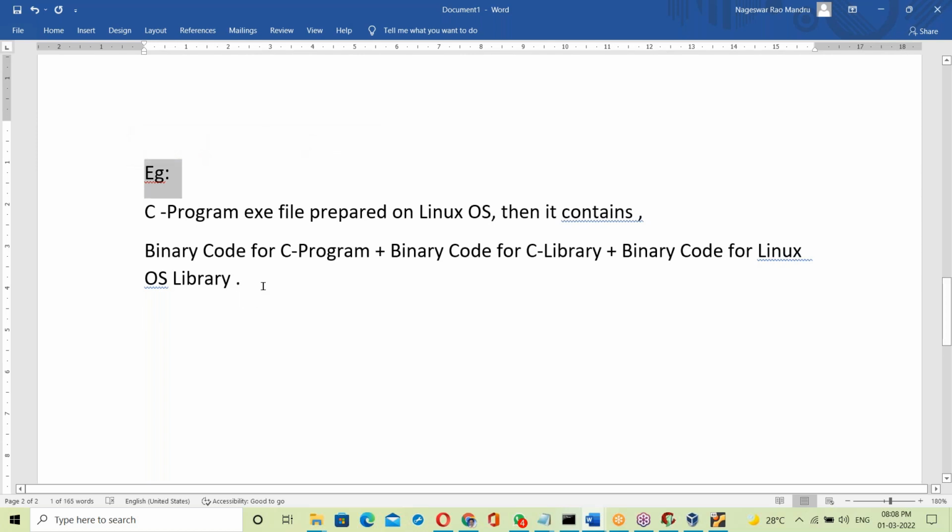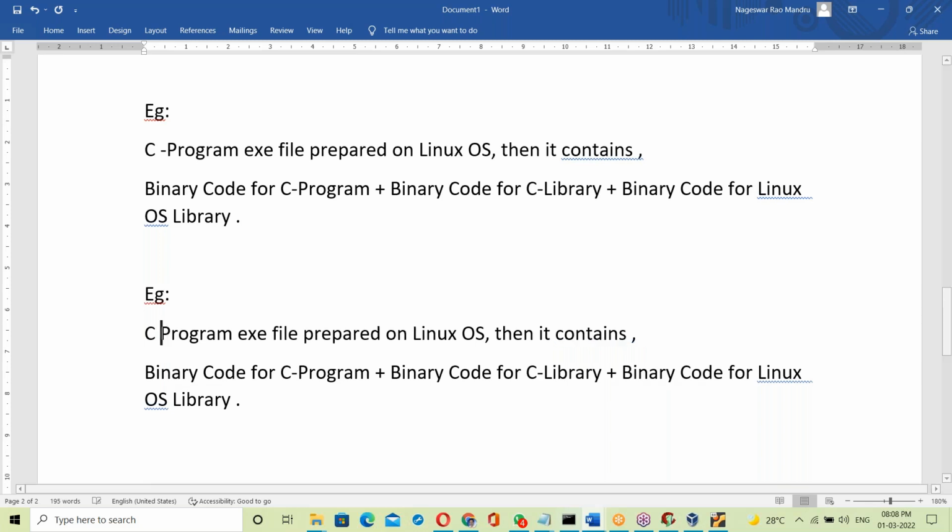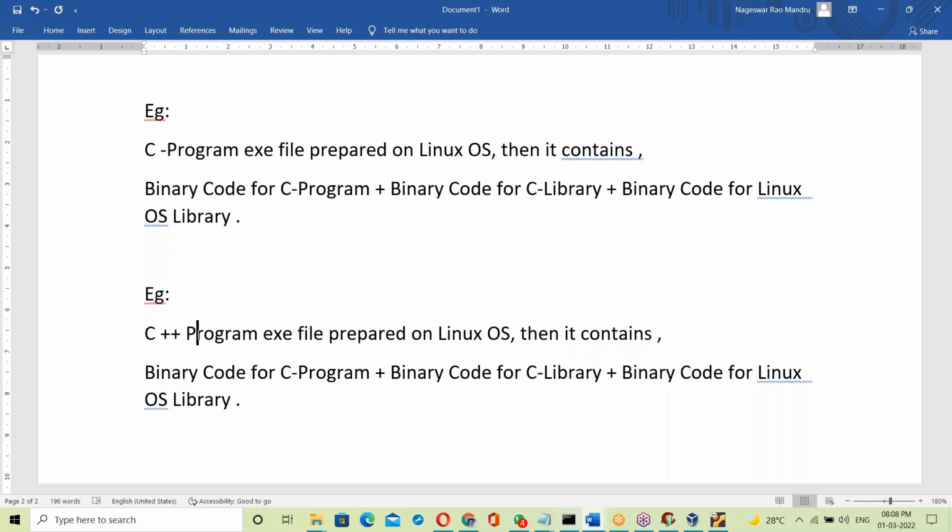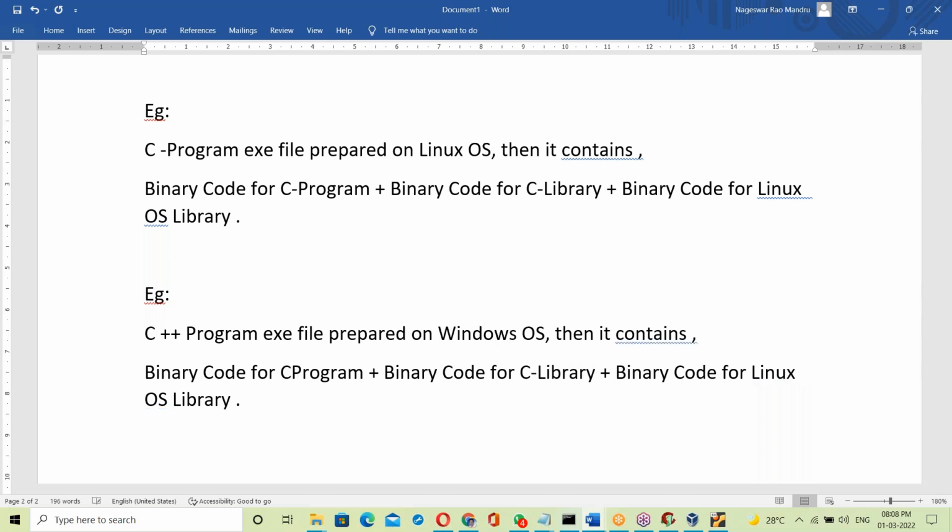Let us take one more example. Suppose a C++ program exe file prepared on Windows OS. Then it contains binary code for the C++ program plus binary code for the C++ library, in C++ also a library something like the iostream header file, and binary code for the Windows OS library. That's it.